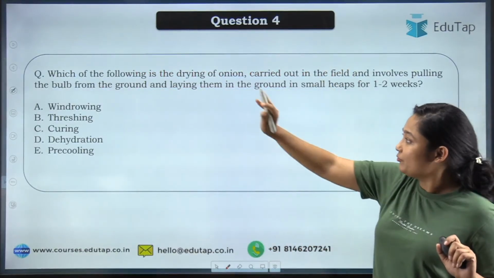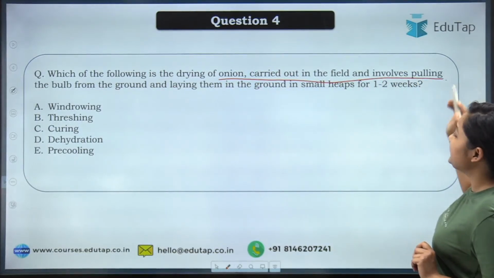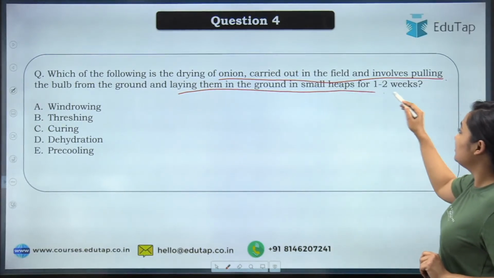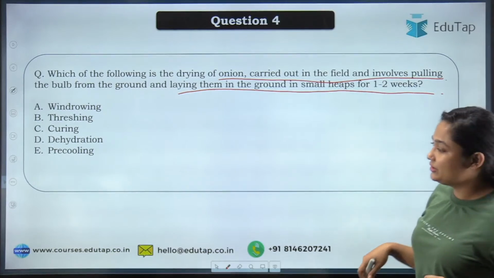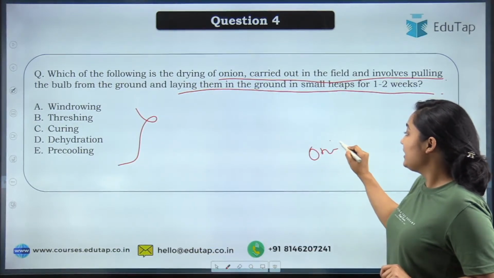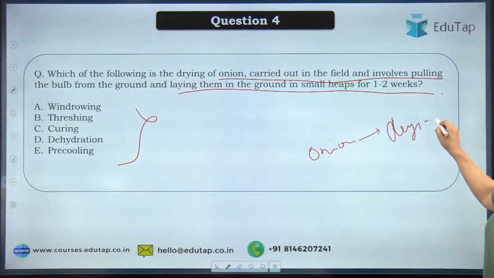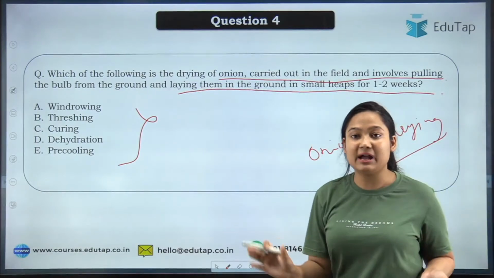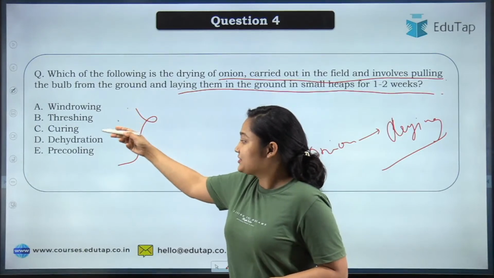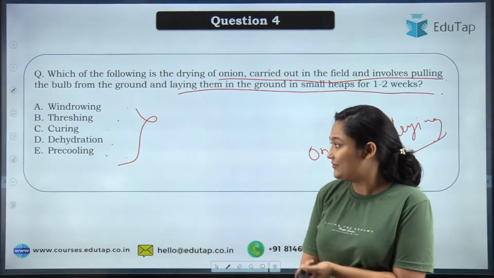Question number 4 asks you, which of the following is the drying of onion carried out in the field, involving pulling the bulb from the ground and laying them in the ground in a small heap for 1 to 2 weeks? So these are your options. Here we are talking about the onion, and in onion we are doing the drying. In this special case, you will have to see which term is used. Windrowing, threshing, curing, dehydration and pre-cooling are your options. Do let me know.